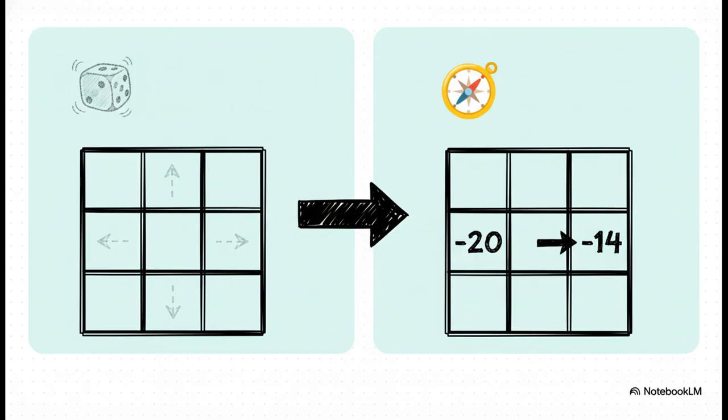On the left, you've got our old, go anywhere, random policy. But on the right, we use our value map to make a brand new, much better one. So take that square with the value -20. The new policy gives a clear instruction: move towards the square that's worth -14. Why? Because -14 is a better score than -20. It means we're closer to our goal. We just do this for every single square on the board, and boom, we've got a new, way smarter policy.